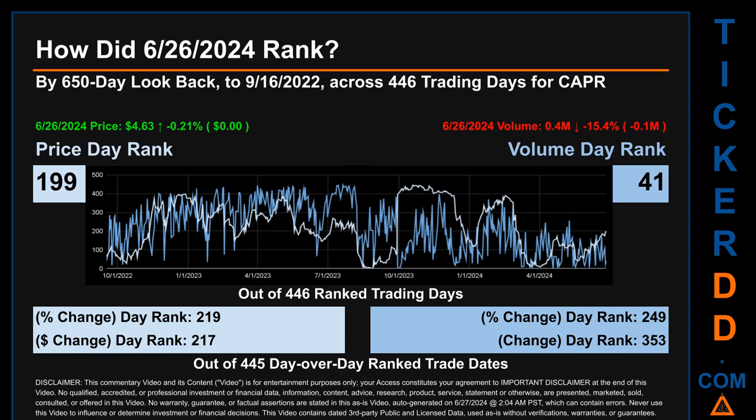The price's day-over-day percentage change, jumping -0.21% on June 26, 2024, had a day rank of 219 while its dollar difference of $0 had a rank of 217 when compared day over day across 445 trading days. Volume's percentage change and difference were ranked respectively at 249 and 353.